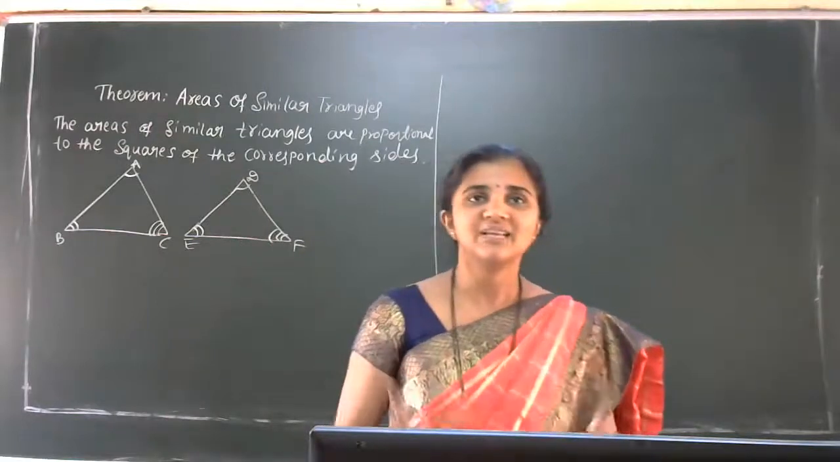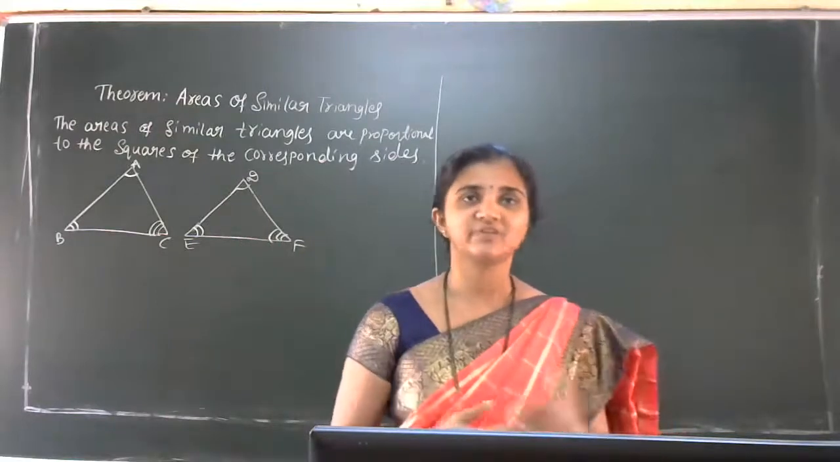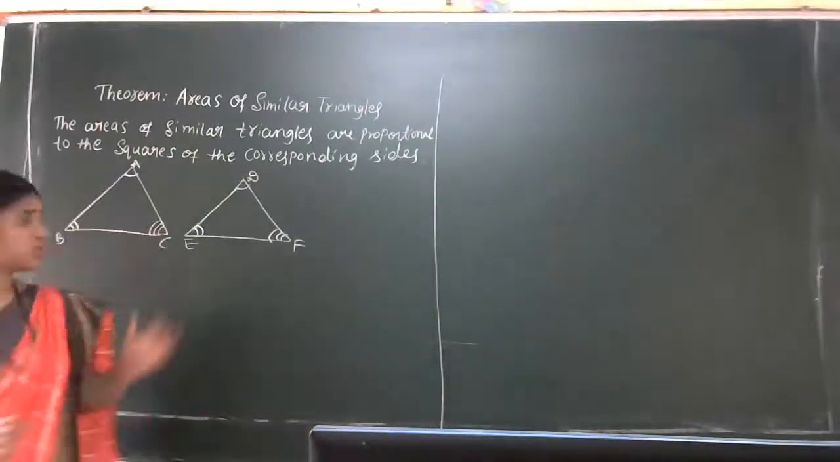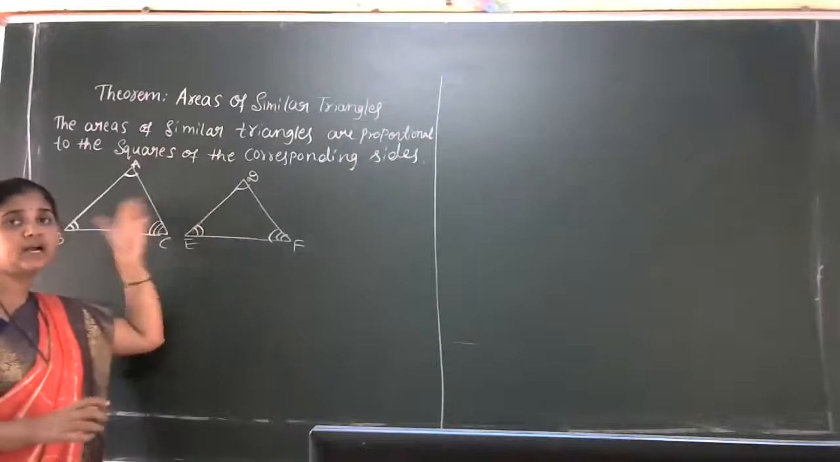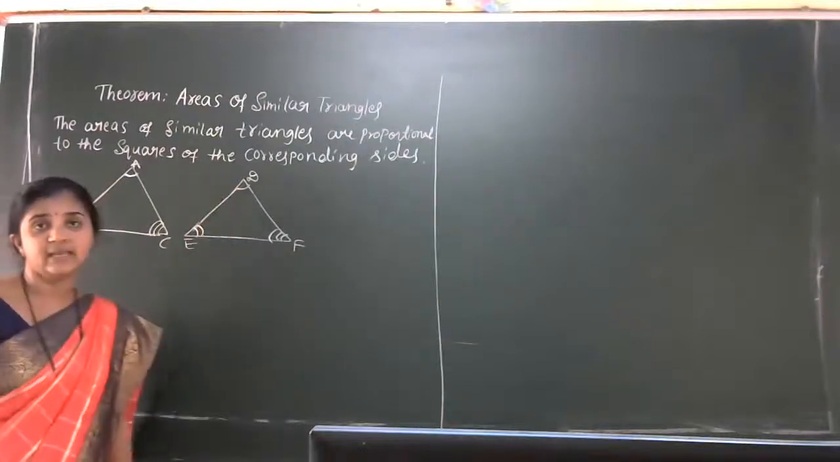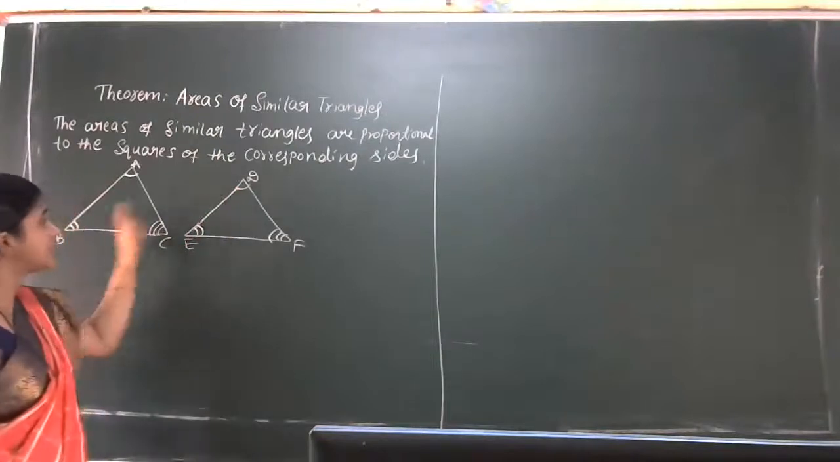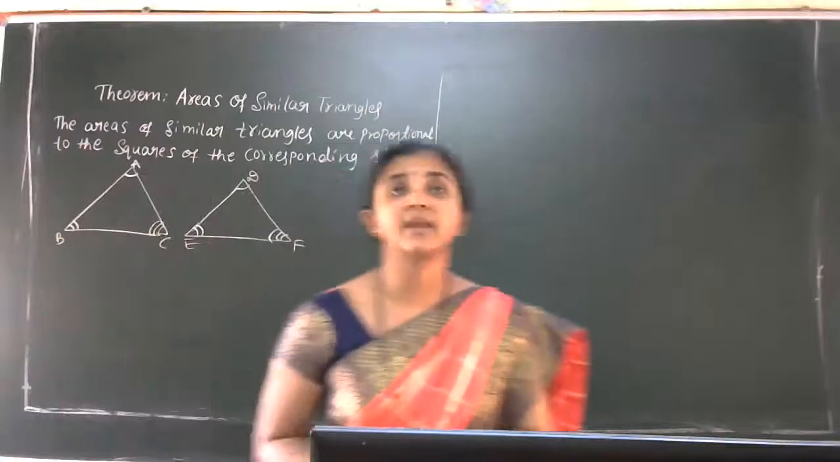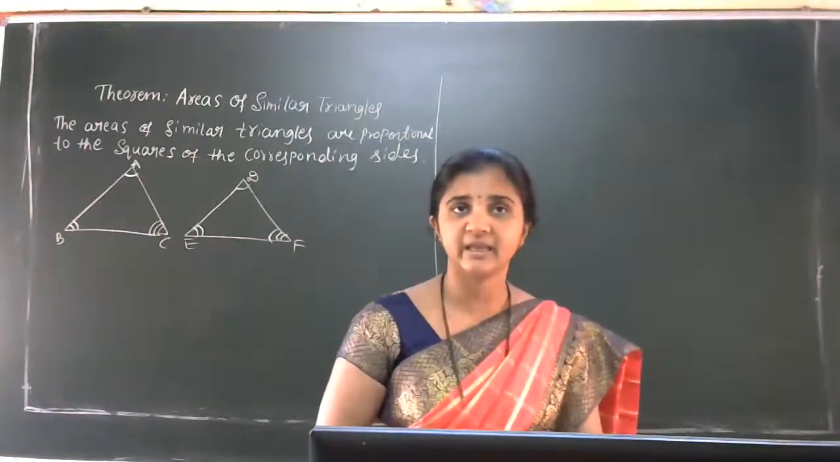Then what is that new topic in the areas of similar triangles? Look at this figure. Are you observing the two triangles on the board? Triangle ABC and triangle DEF. So area of ABC and area of DEF. What is the connection between the area of ABC and area of DEF?